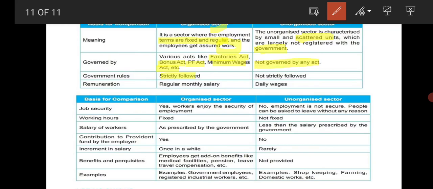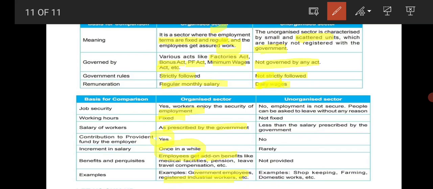Organized is strictly followed, with regular monthly payment. Workers enjoy security of employment, fixed as prescribed by the government. Contribution to PF by the employer, and increments once in a while. Add-on benefits, for example, government employees and registered industrial workers. In the unorganized sector, nothing is strictly followed.